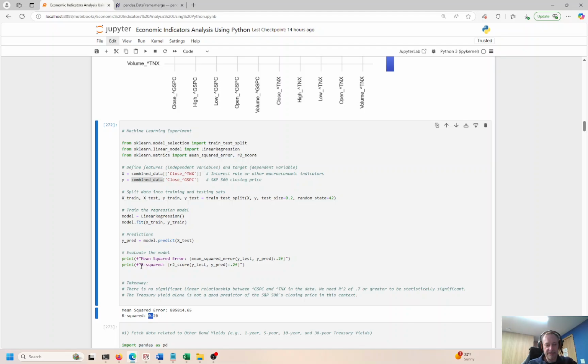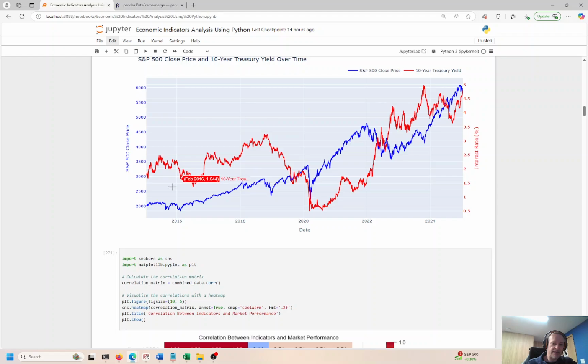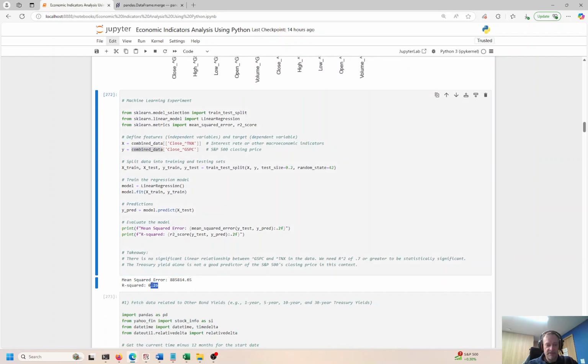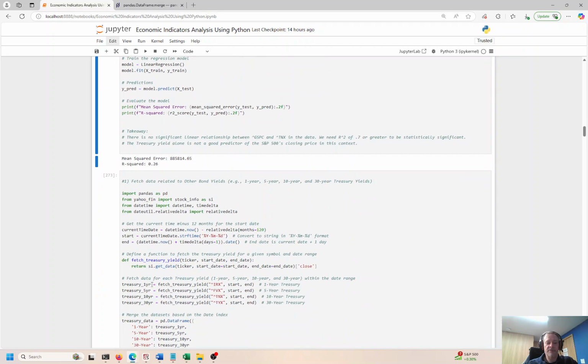It's not able to predict anything based on the independent variable being the 10-year Treasury and the GSPC being the S&P 500. And that's for good reason. Look, we only have one feature here, and we're trying to predict a feature, and you can see there's not a high correlation, right? There's some slight positive correlation here, 0.26, but as the S&P moves up and down and all over the place, the Fed is doing its own thing. The 10-year Treasury note is doing its own thing. They're almost completely independent of each other. Not quite. The correlation would be 0.0 if it was. So there's a slight positive correlation between these, but very mediocre, right?